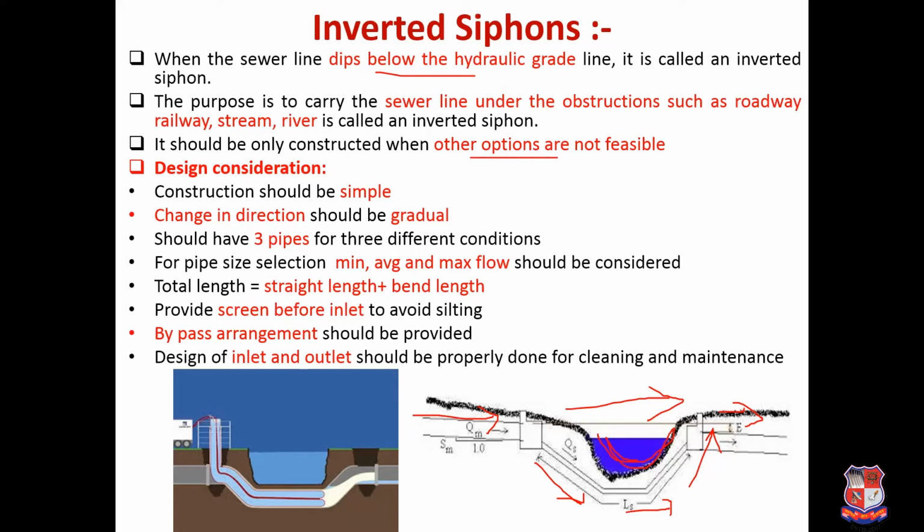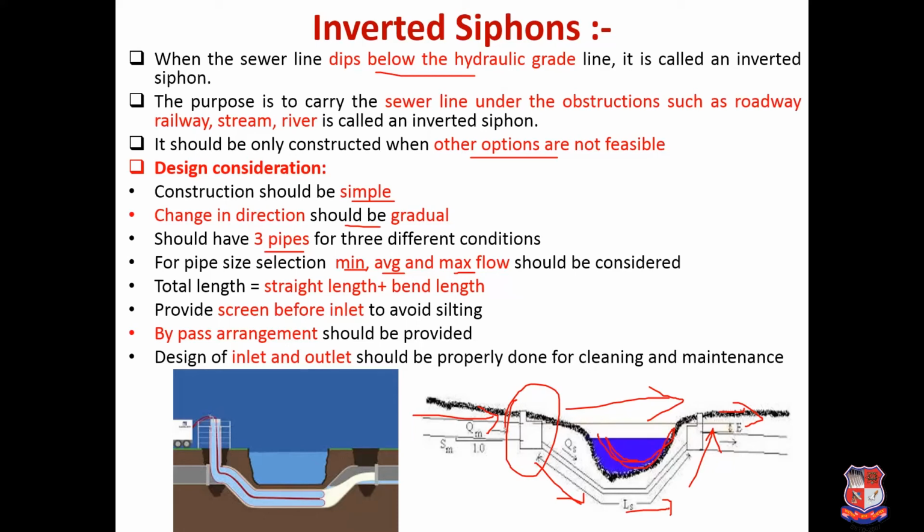Generally in the design consideration, it should be very simple in construction. Change in direction should be gradual, because you can see that here there is a manhole, then it is taking a downward gradient, then a flat gradient, then an upward gradient, and then again it is meeting. Generally it should have 3 pipes for 3 different conditions: minimum flow, average flow and maximum flow. If you are providing only one pipe, then it is difficult to operate.